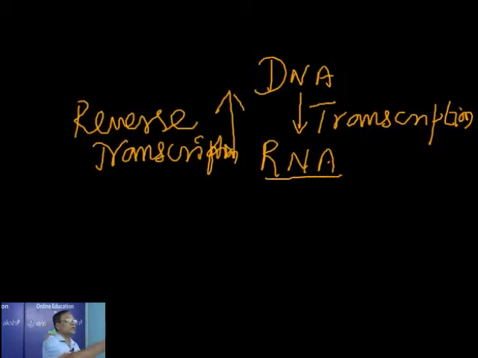Once the DNA is formed, it integrates with the host cell, for example helper T cells or macrophages, and replicates along with the host cell DNA. This viral DNA also directs the synthesis of viral RNA. In this manner the virus is multiplied. As this enzyme is responsible for the reverse transcription process, the viruses are called retroviruses.